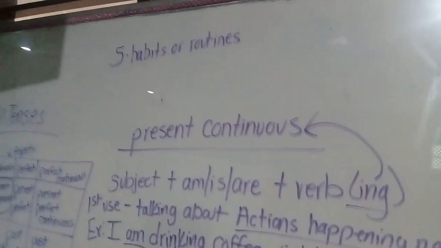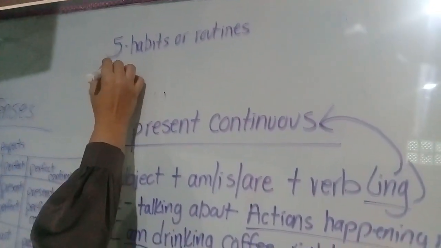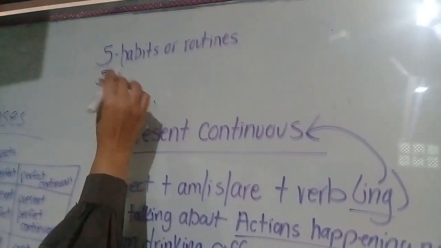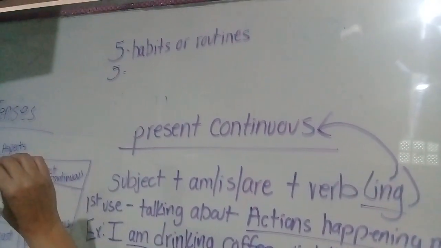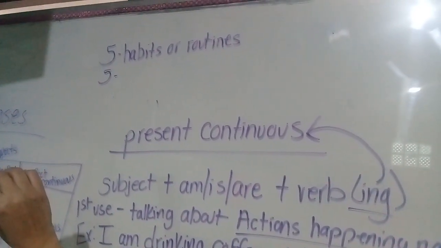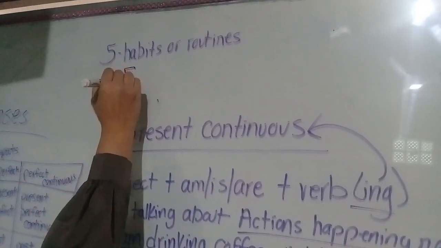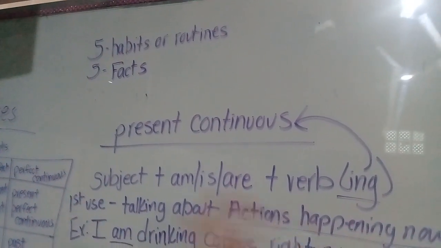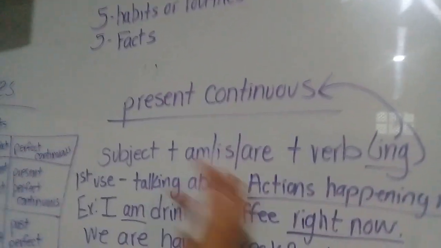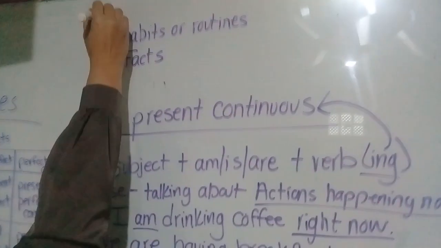You write it about yourself. Okay? 5, this is still the simple present, right? 5 for the use of simple present when we talk about facts. You can talk about facts about yourself or facts that you know about the world. Okay? That was the simple, right?